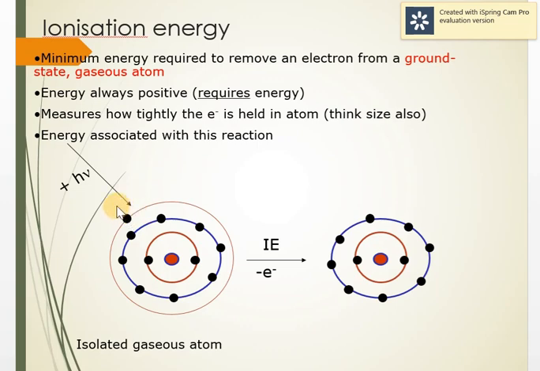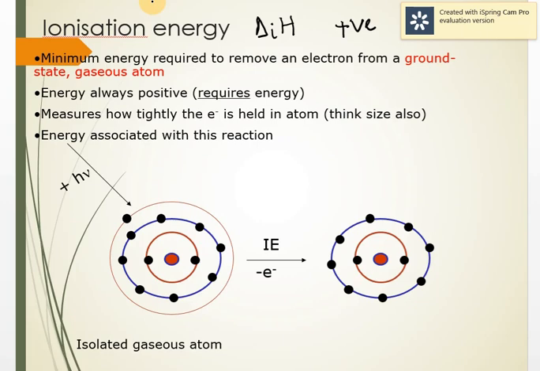So the amount of energy required: I'll provide energy to take out the last electron, and that energy is called the ionization energy or ionization enthalpy. We represent it by delta H, delta I, where I means ionization energy and H is the enthalpy. Since we require energy, it is always positive. It is always positive. Endothermic.